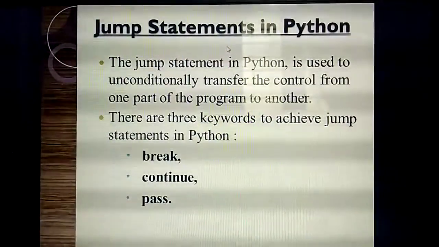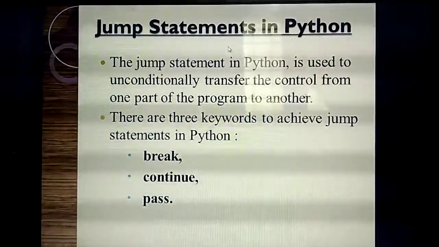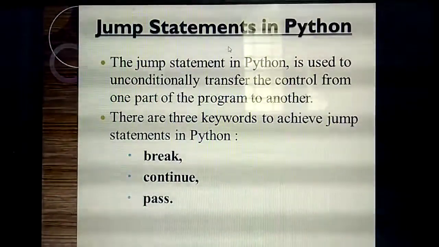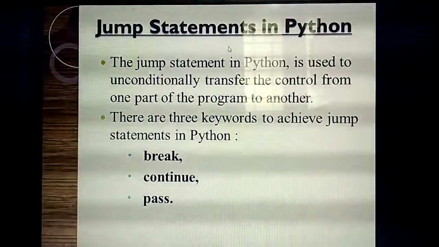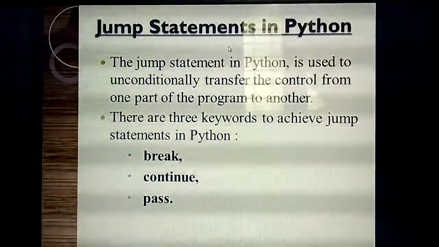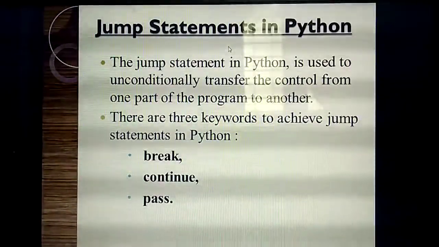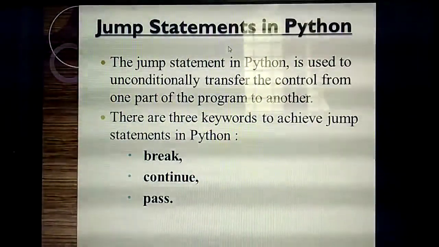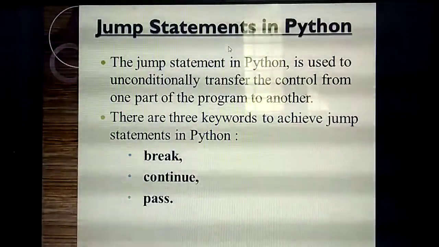So that kind of flow of control is done using the jump statement. It is mainly used to transfer the control from one part of the program to another part. In the same program, some lines need not be executed, so the control automatically jumps to some other part. Very important question: how many keywords are there for jump statements? Three. What are they? Break, continue and pass.